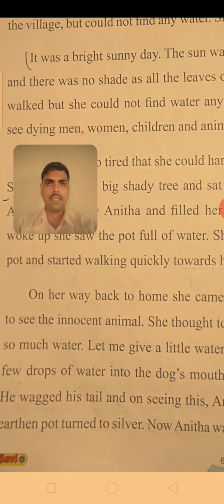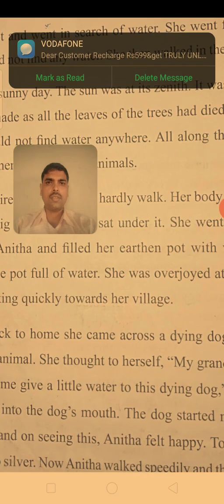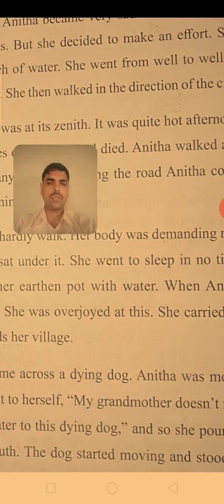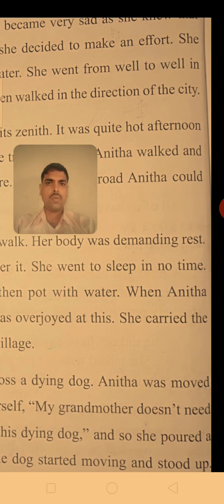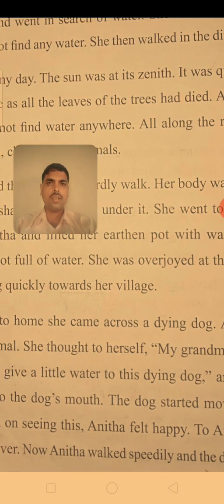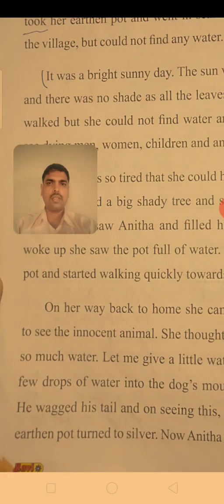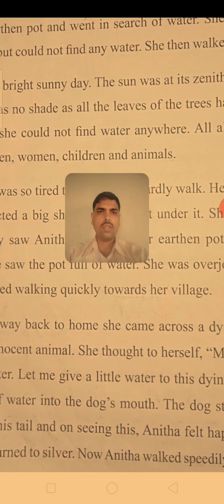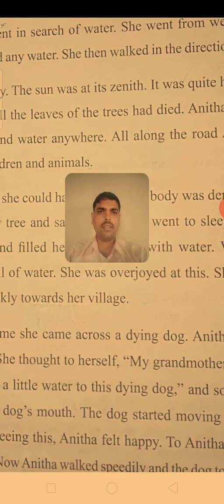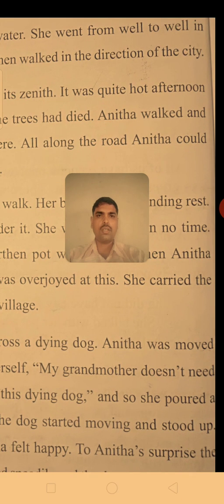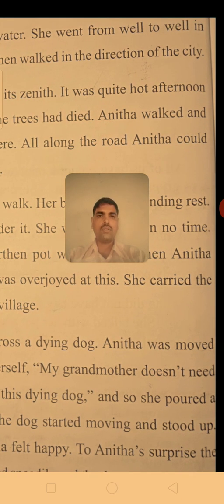It was a bright sunny day, and the sun was at its zenith, very strong. It was quite a hot afternoon. There was no shade, as all the leaves of the trees had died because of the sun and the lack of water, and there were no shadows.